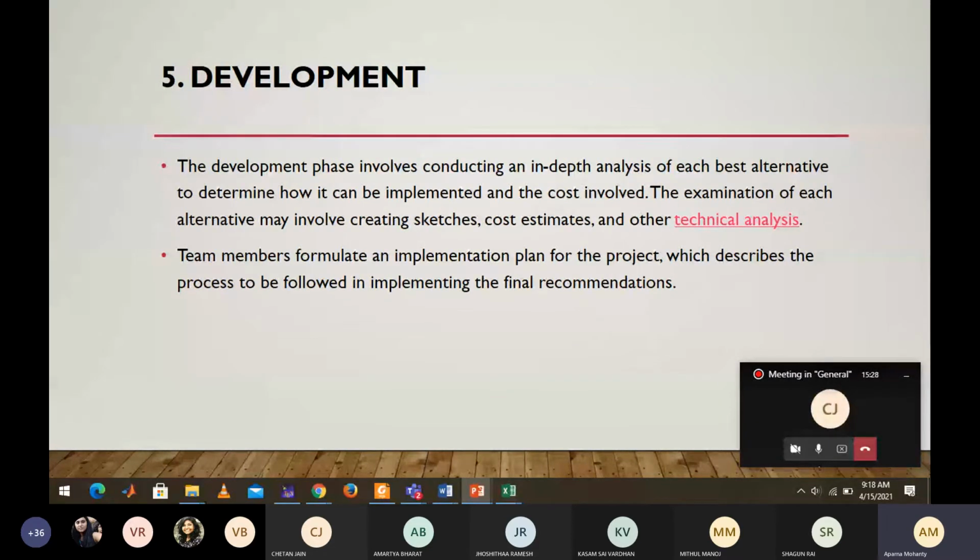Your product will have different components, so what are the components and what is the cost of each component in your product. Because you are doing value engineering, either you are adding value or trying to reduce the cost, so you should have an understanding of the cost of each component.